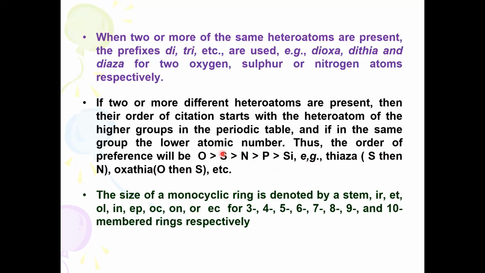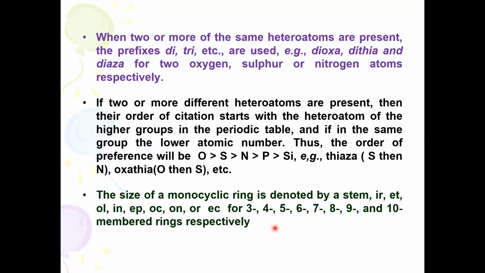Oxathia, having oxygen and sulfur. The size of a monocyclic ring is denoted by the stem, as I already told you. In open chain compounds, we use a word root for the number of carbon atoms. One carbon is called meth, two carbon atoms is eth, three carbon atoms is prop, four carbon atoms is but.